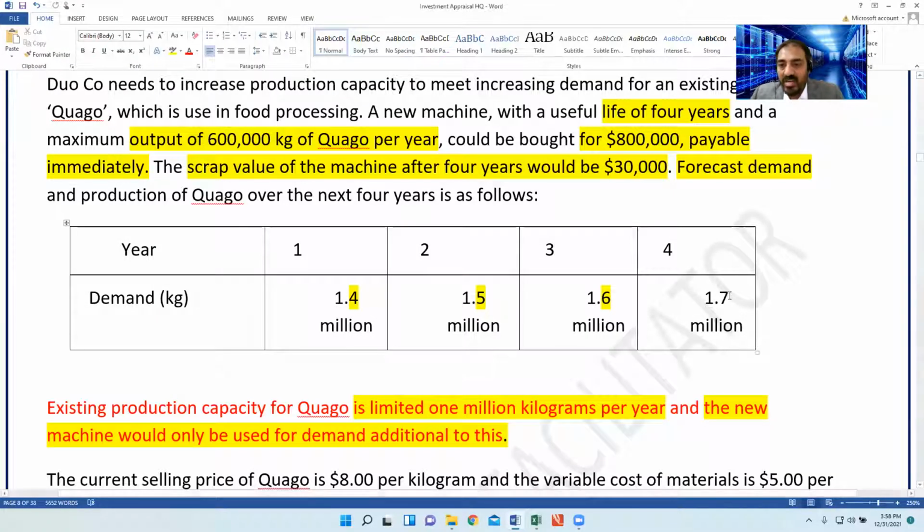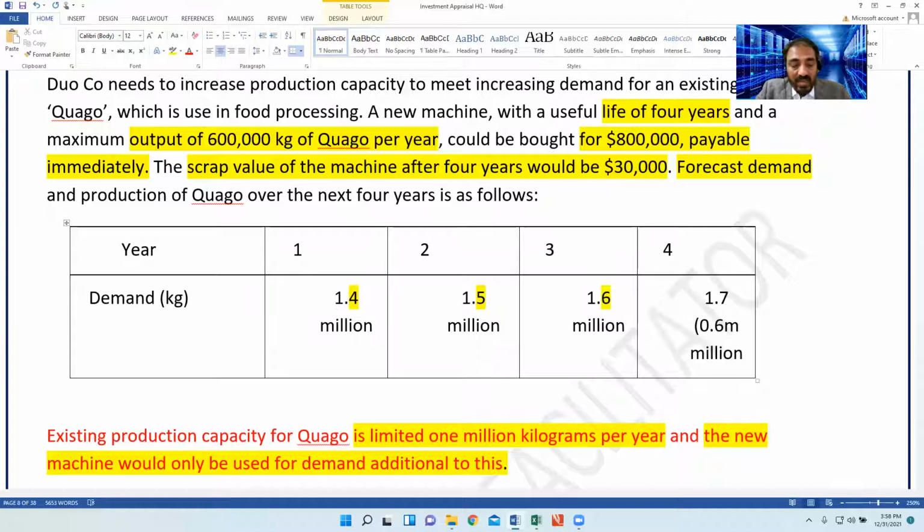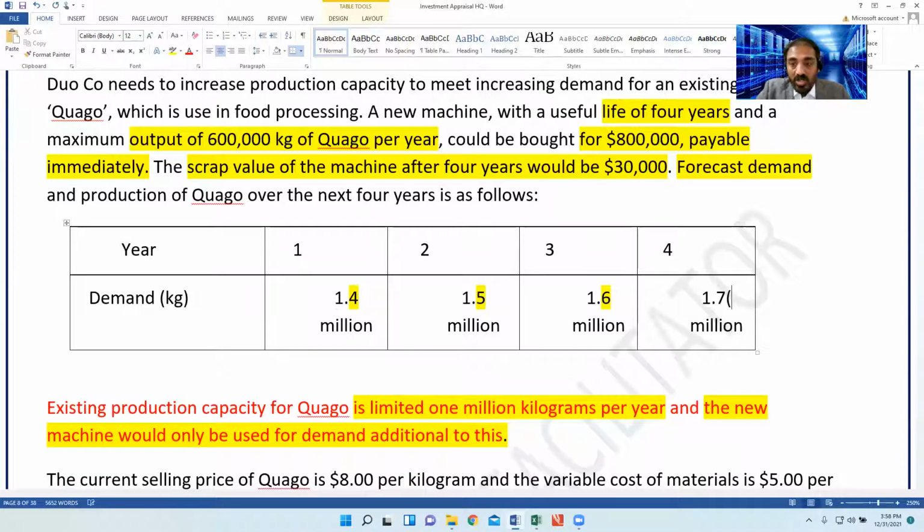Absolutely right. At year 4, the relevant units must be 0.6 million. Although we have a demand of 0.7 extra over the 1.0, we cannot meet the additional 0.7 with the new machine because the capacity is a maximum of 600,000. So the relevant figure is 0.6, sorry, 0.6.